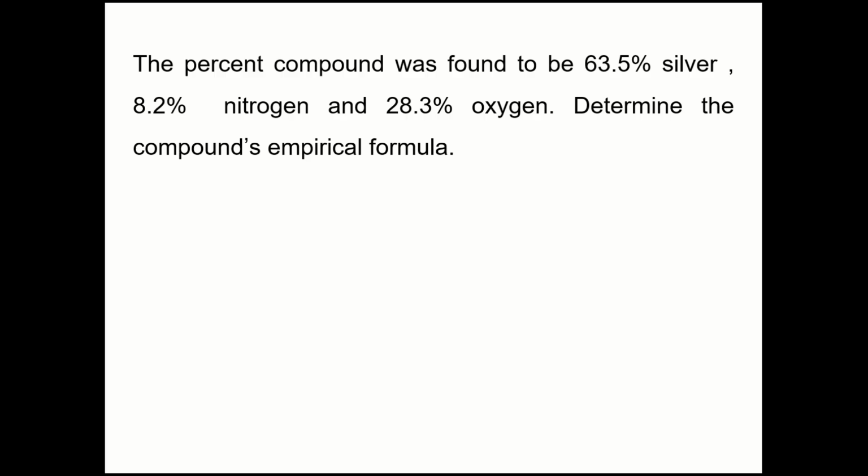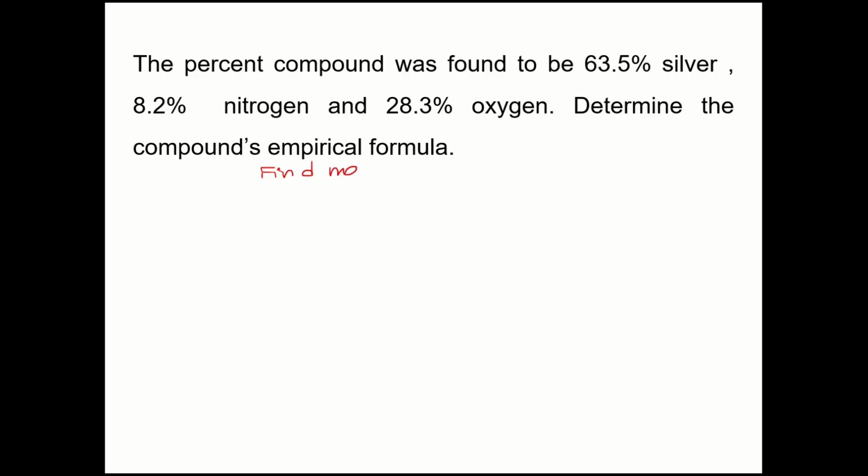So let's do one more. The percent composition of the compound was found to be 63.5% silver, 8.2% nitrogen, and 28.3% oxygen. The first thing we're going to do is find moles.